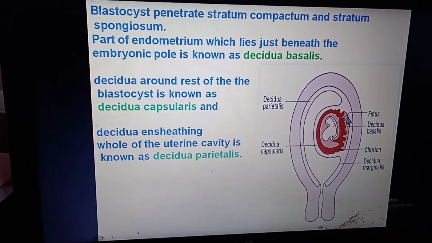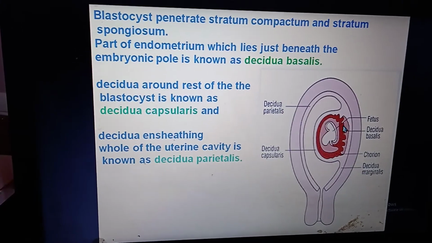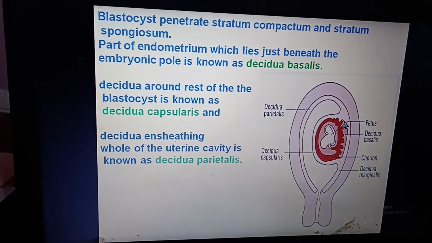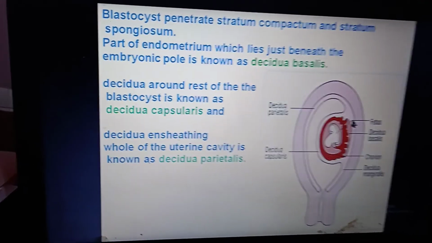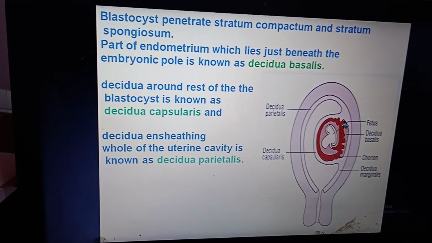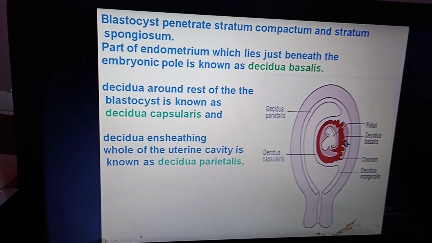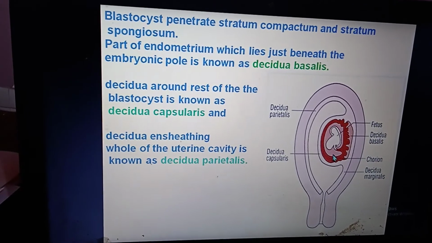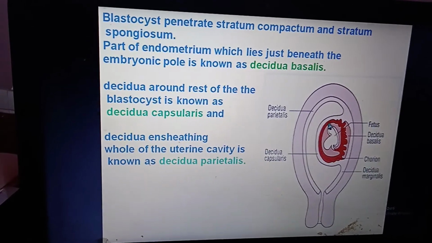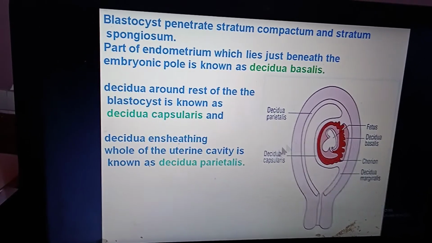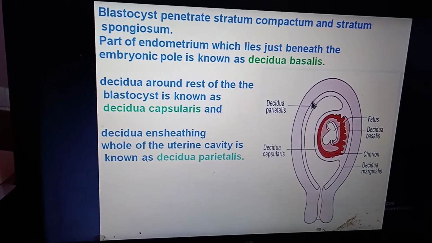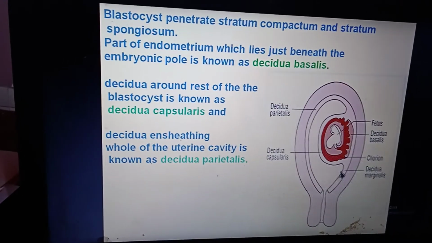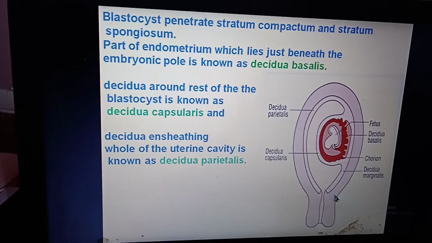The endometrium after implantation is now known as decidua, and it is full of glycogen storage. So this side of the decidua is known as decidua basalis, and the decidua around the rest of the blastocyst is known as decidua capsularis. This one is decidua capsularis. And the decidua which encircles the whole of the uterine cavity except this blastocyst is known as decidua parietalis.